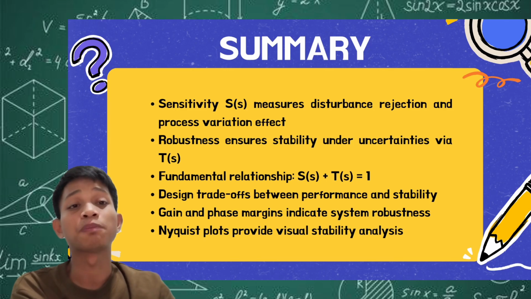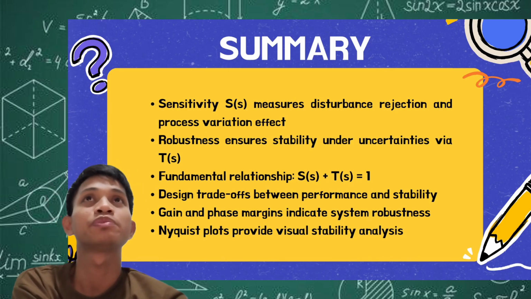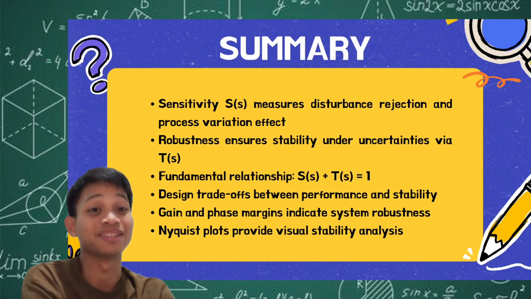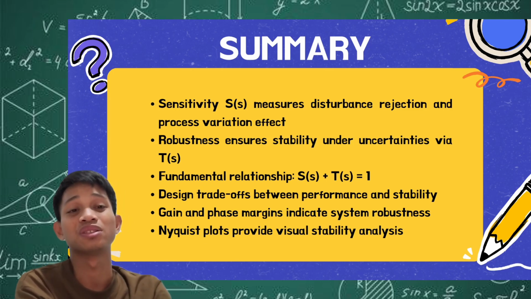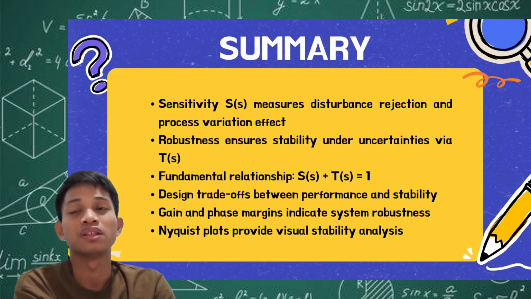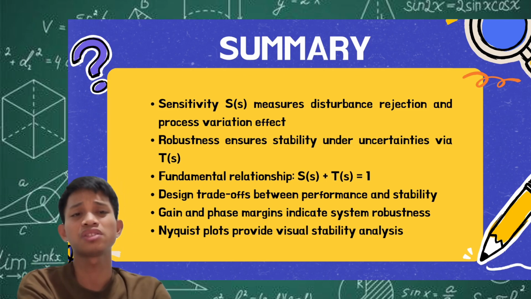However, the performance might suffer. If you apply a bigger proportional gain to a proportional control, I think we know what will happen. It will oscillate. So depending on the application, if you really want a very low sensitivity system and you don't worry about the oscillation of your system, then it's okay.